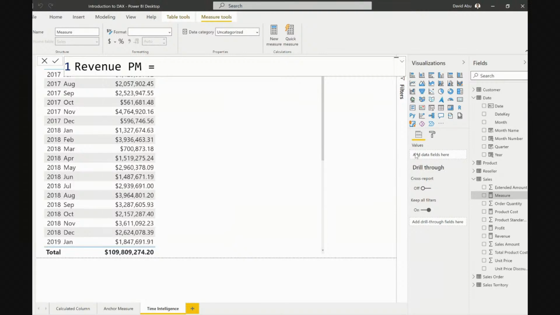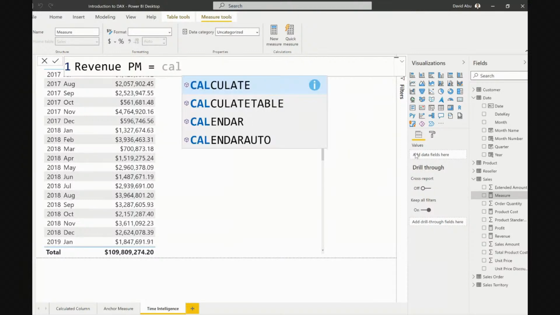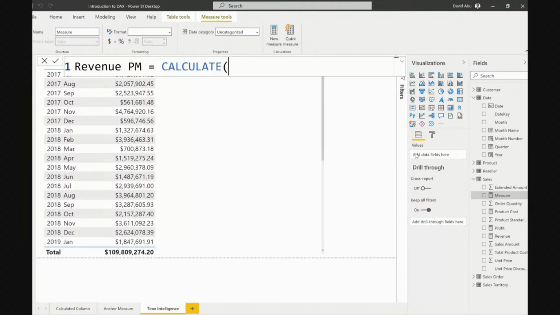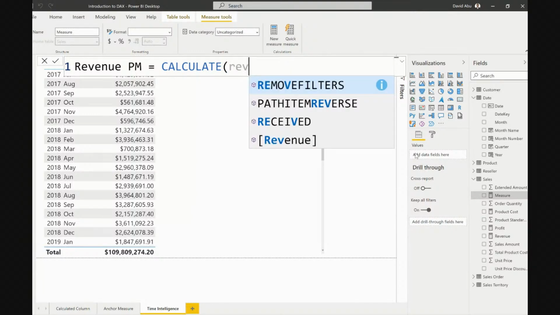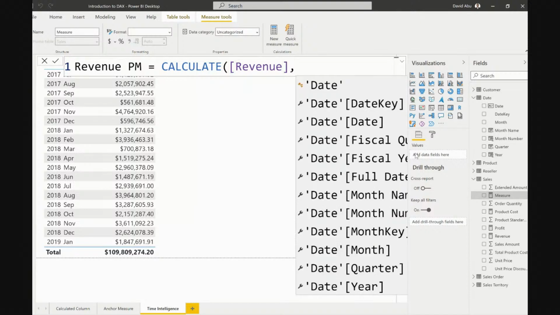Now let's see what we're going to do. Remember, I said that we need the calculate function to help us. So I'm going to type calculate. The calculate function needs a filter context, and it needs an anchor measure. So what is the anchor measure that we're trying to look at? Remember, we're trying to say what is our revenue previous month. So what will be our anchor measure, everybody? It's going to be the revenue. So now I'm going to type revenue. I'm going to put my comma.